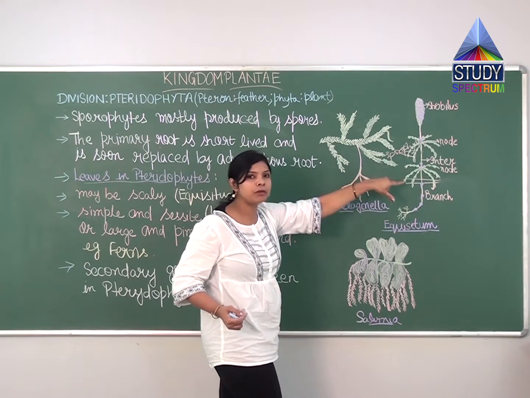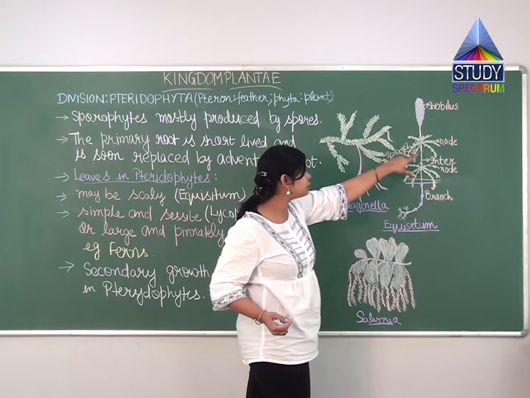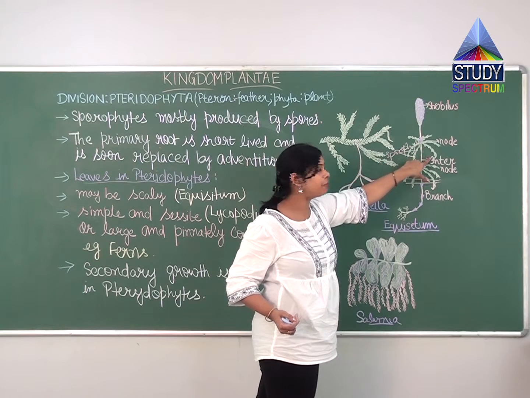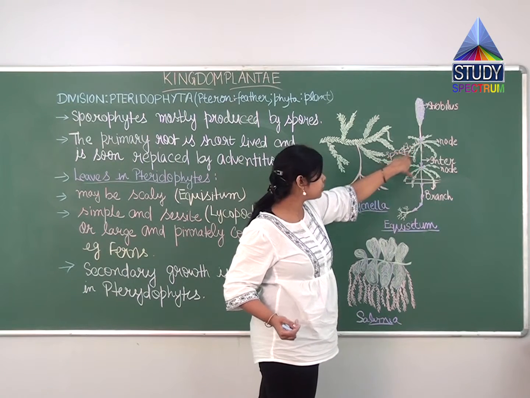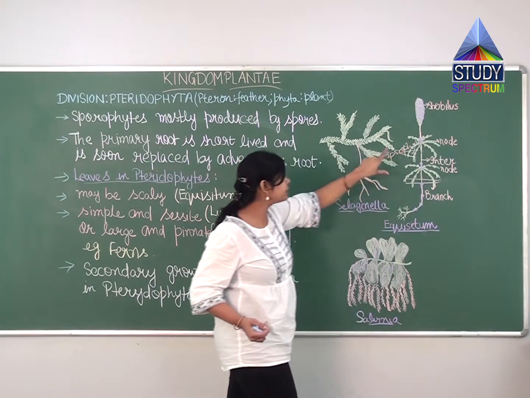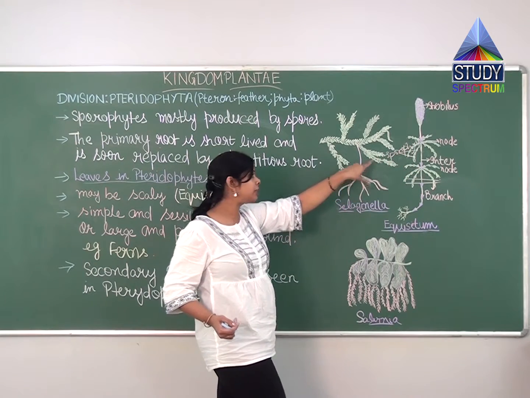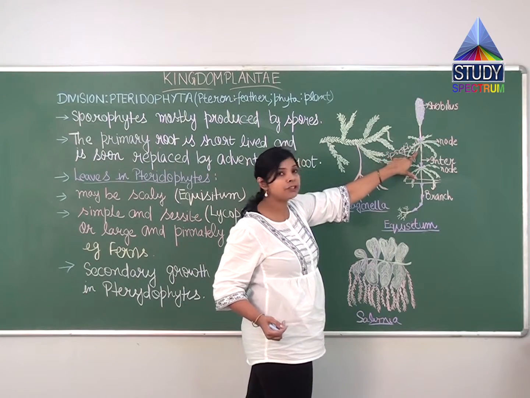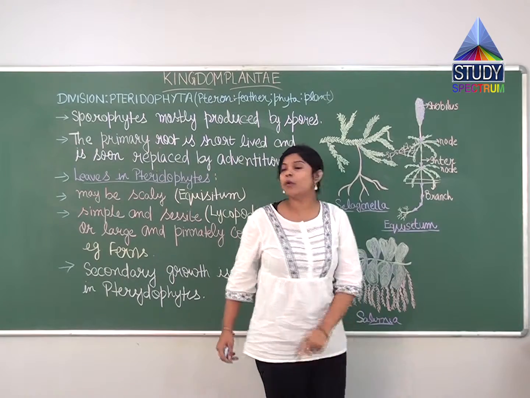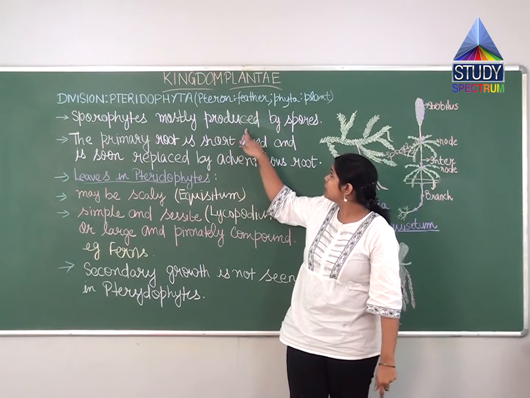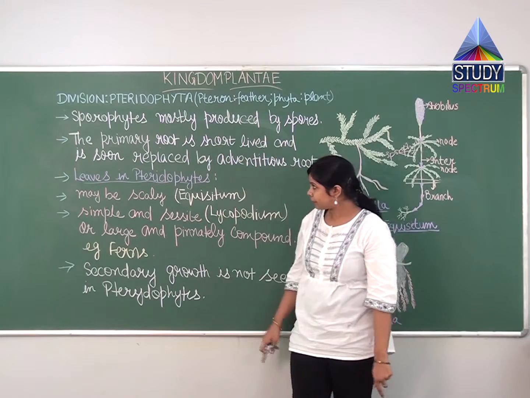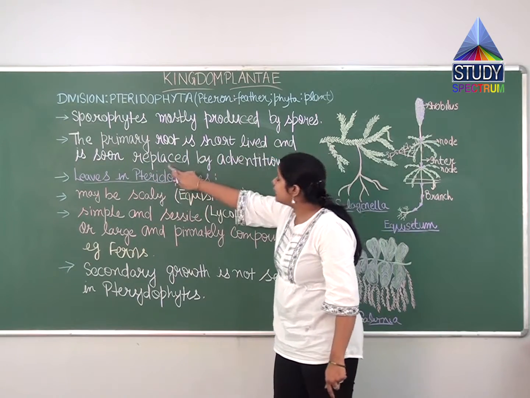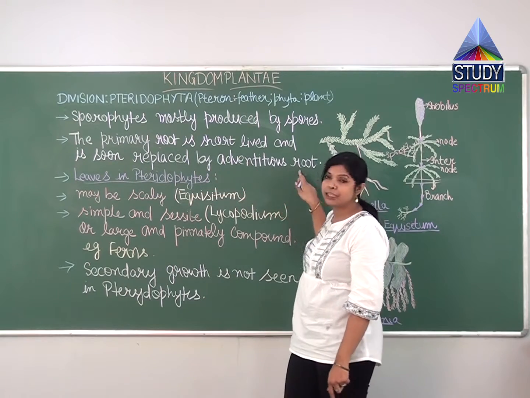So where will the spores be present? They will be present in the sporangium, and these sporangia will be enclosed by these sporophylls, which are all leaves. These leaves form appendage-like structures called sporophylls, where the sporangium will be present, and in the sporangium spores will be present. So we can say sporophytes are mostly produced by spores. Now next, the primary root is short-lived and is soon replaced by adventitious roots.